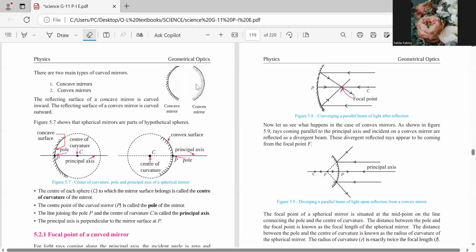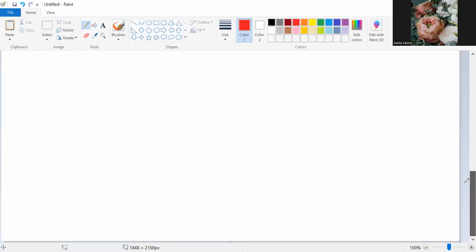Let me go back to my paint screen. Son, I am drawing another mirror. Okay, Shafka, tell me what is this mirror I'm drawing? What is this mirror, son? Concave. Concave, right. Let me draw a bit smaller. That was too big, right? Okay, this is a curved surface now. So, this curved surface is a concave mirror, right? I know it is a concave mirror. Why? Because it is curved to this side.